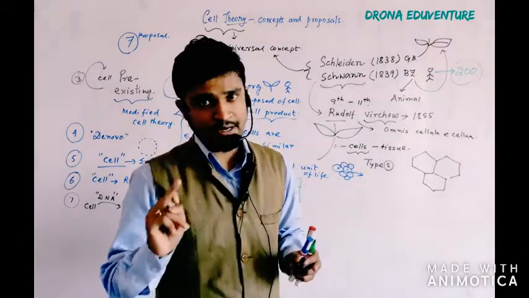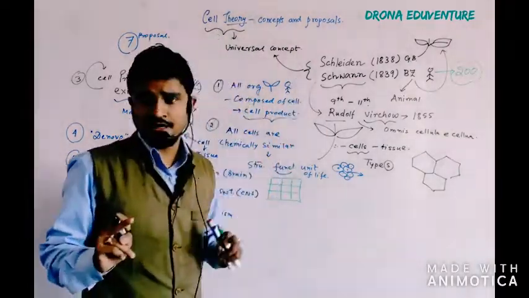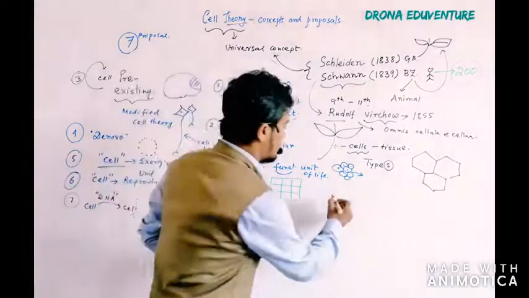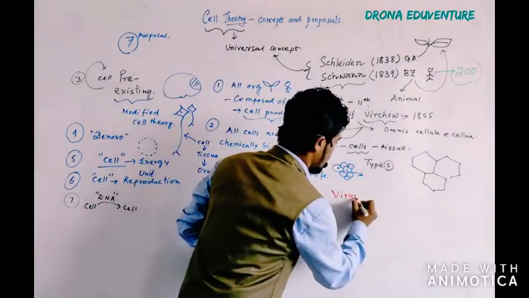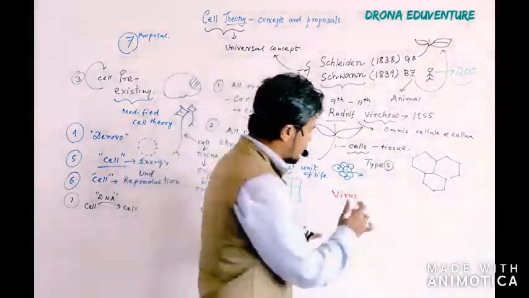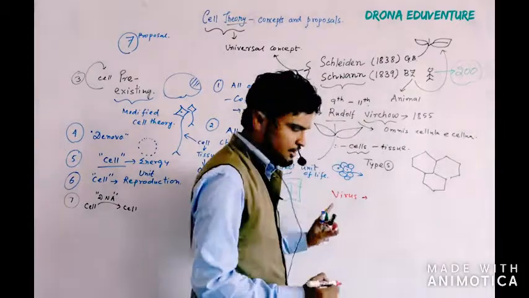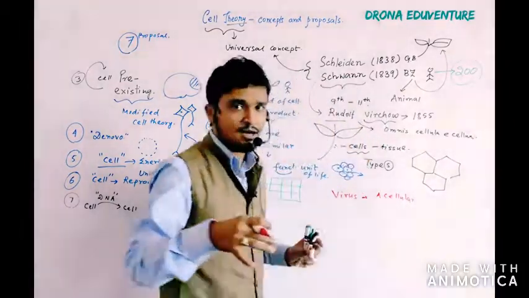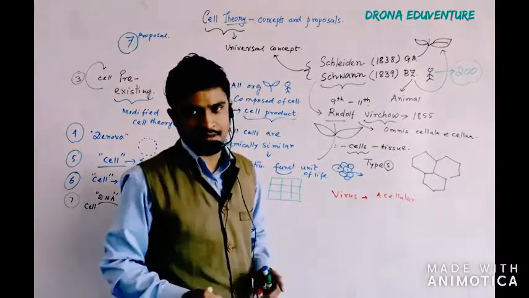One more point that I want to add, everything actually doesn't follow the cell theory. For example, if I take a virus, any virus like COVID, SARS, HIV, mumps, it doesn't follow the cell theory because it is acellular in structure, because it doesn't have the properties of a cell.